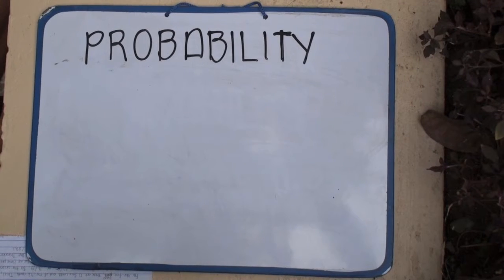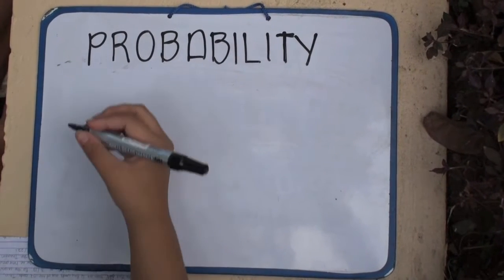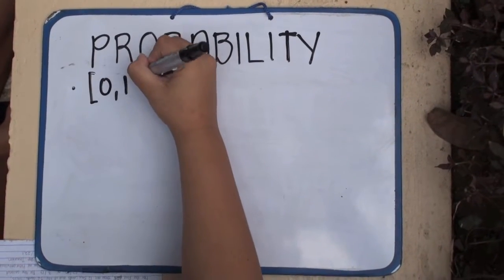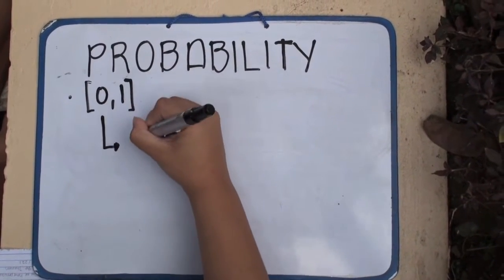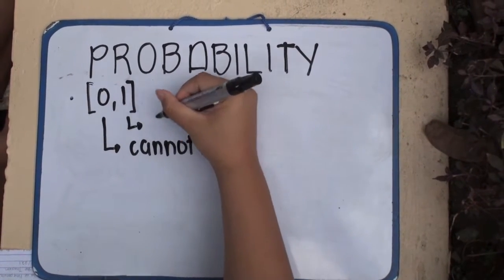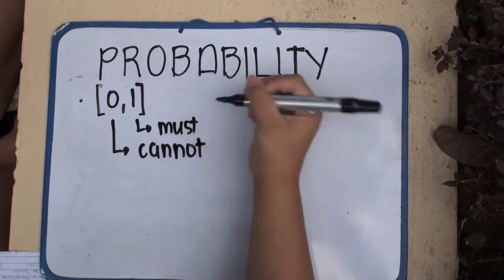This is a lecture on probability. Probability is a measure of how likely an event is. The probability value is a number between 0 and 1 inclusive. An event that cannot happen is 0, while an event that must happen is 1.